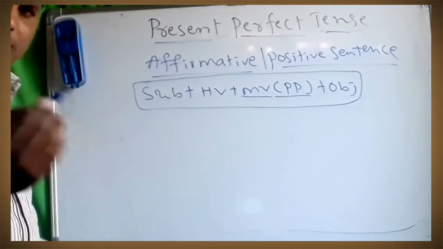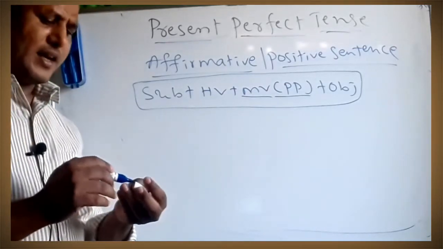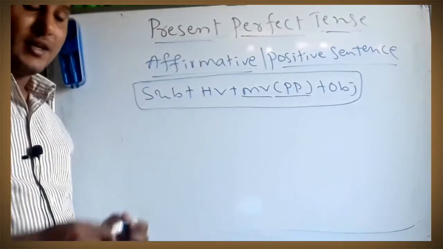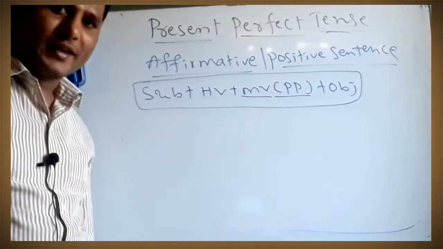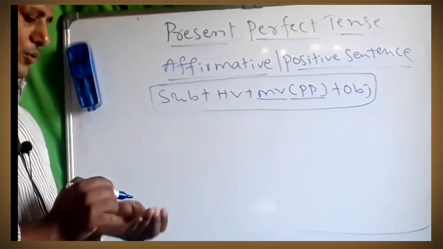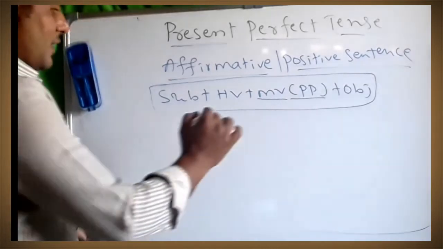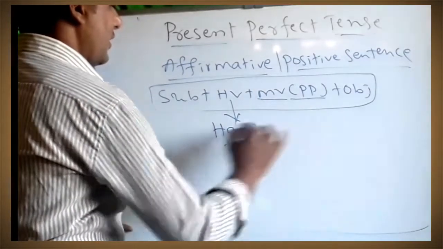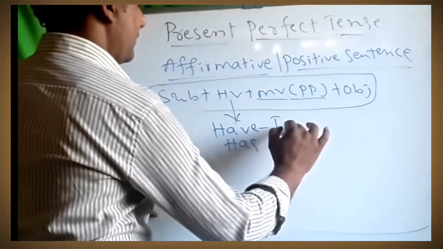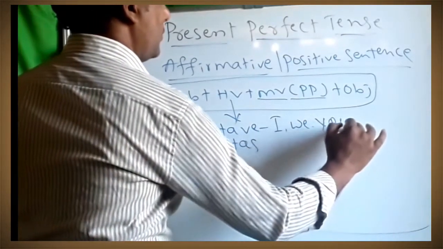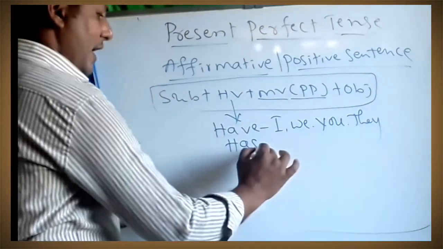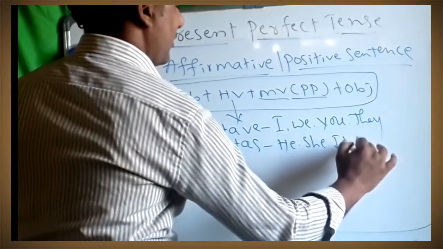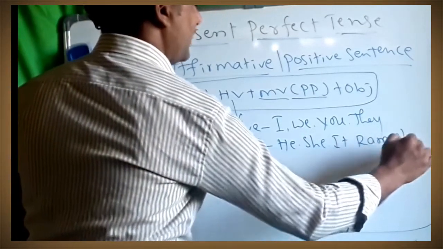Now I will write one sentence. The same sentence we can take: in simple present tense, I speak English. In present continuous tense, I am speaking English. In present perfect tense, I have spoken English. Before teaching the sentence we have to know which are the helping verbs here. There are two helping verbs, one is have, another one is has. If there is have, we use I, we, you, they. Has is used with he, she, it, or any name like Ramesh, or anything as a noun.